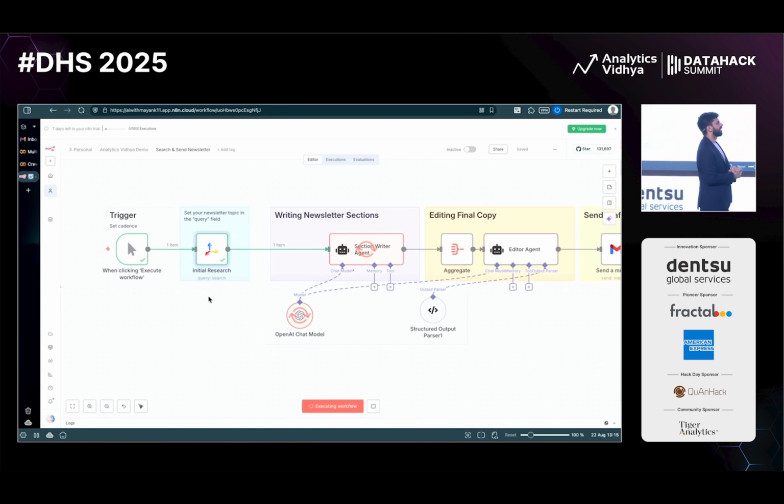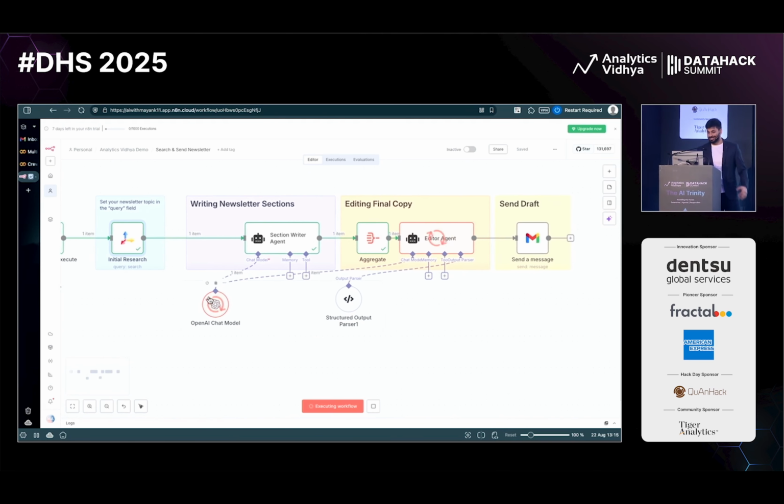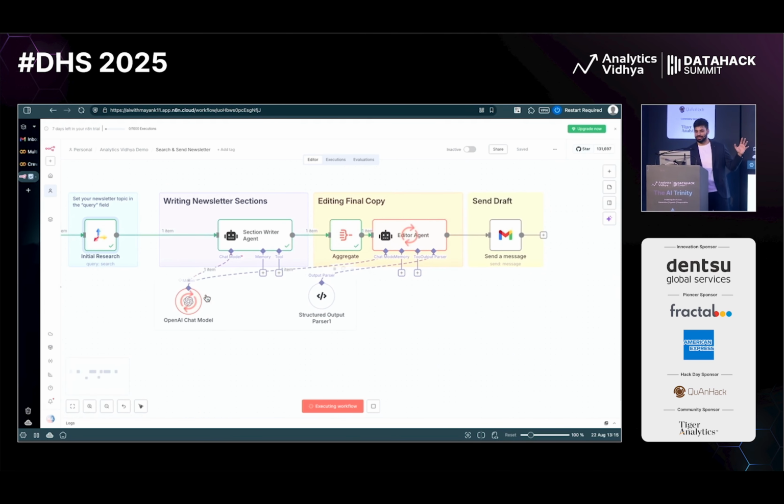And then after that, it will be editing the copy. Because we want our newsletter to be pretty fine, it will be sending the same to my Gmail. So I will show you the result as well in just a minute, once the AI is done. Again, you can see the same visually. That is something which I like. You can see the step as well.